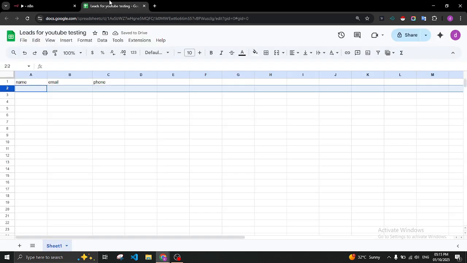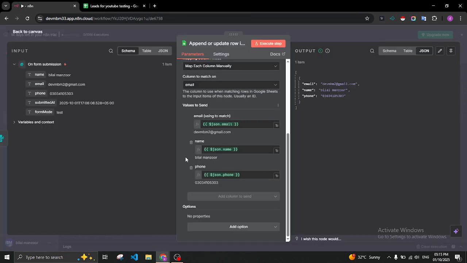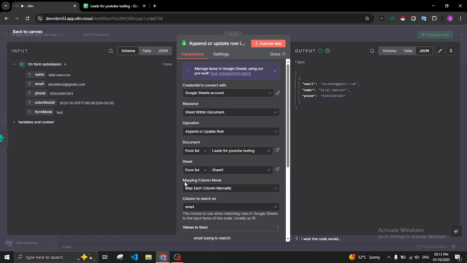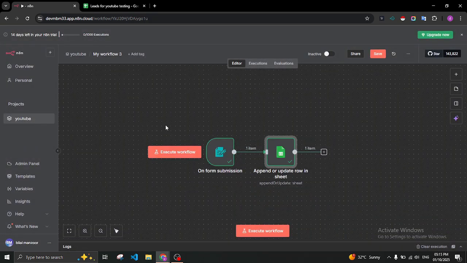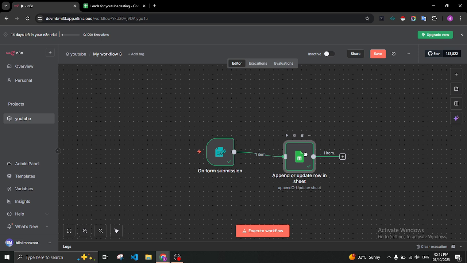Now the data is inserting in these 3 columns, and the next 2 columns will not come this time, and that's good. We have cleaned our data. Okay, that's a simple overview of our simple automation, and in upcoming videos we will make it do some more complex automations. These are very simple.